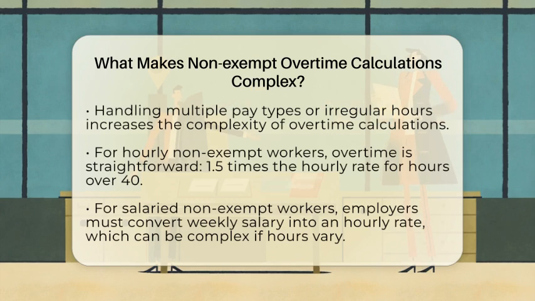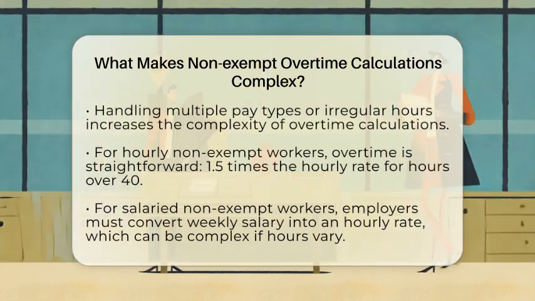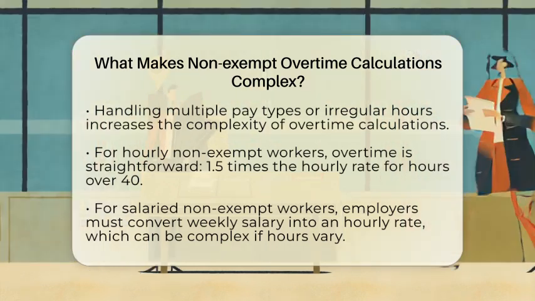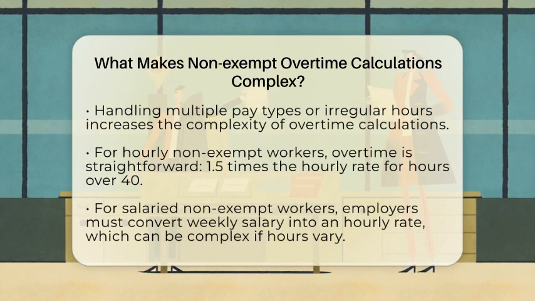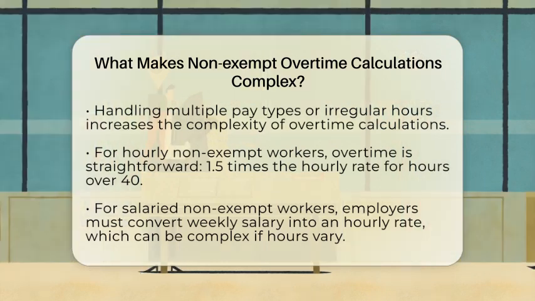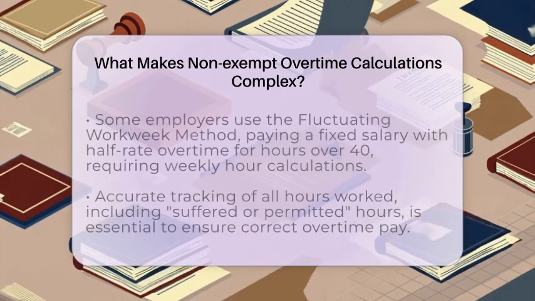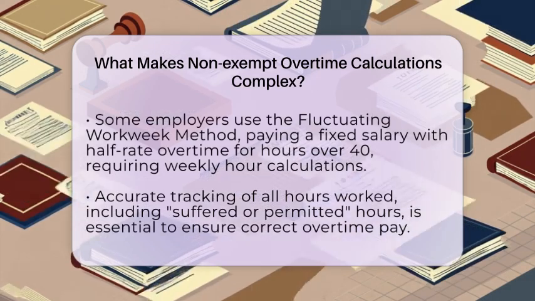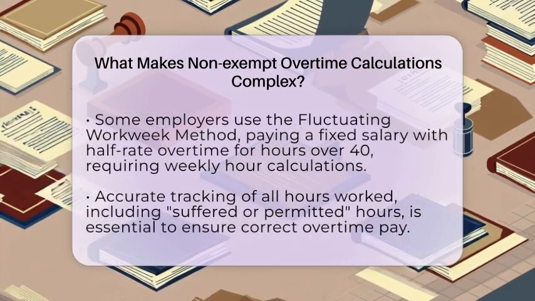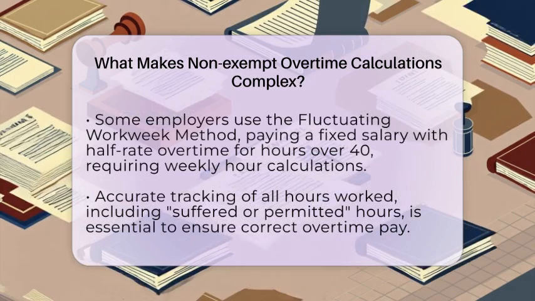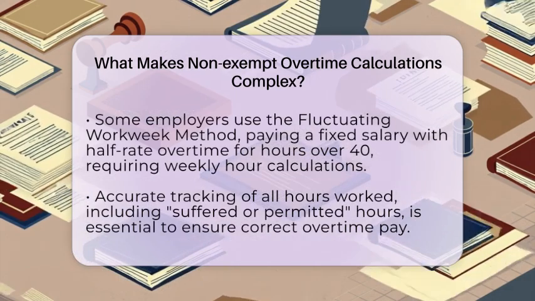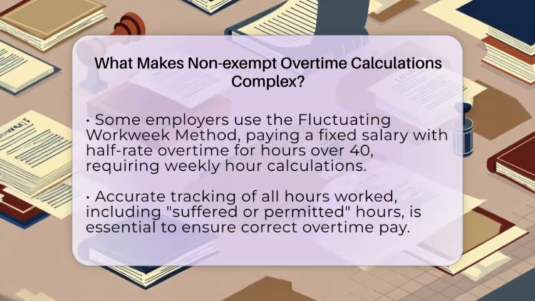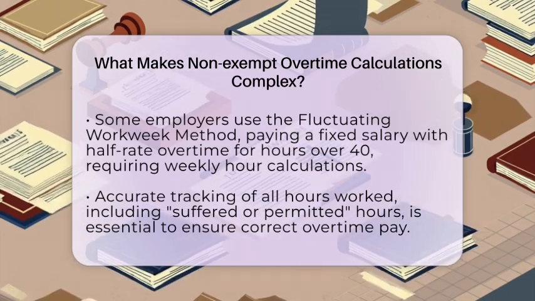Some employers use the fluctuating workweek method, where a fixed salary covers all hours, and overtime is paid at half the regular rate for hours over 40. This method requires weekly calculations of the actual hours worked, which can change from week to week. Tracking hours accurately is another challenge. Employers need to record all hours worked, including any time the employer knew about or allowed, sometimes called suffered or permitted hours. If any hours are missed or misclassified, the overtime calculation will be wrong.